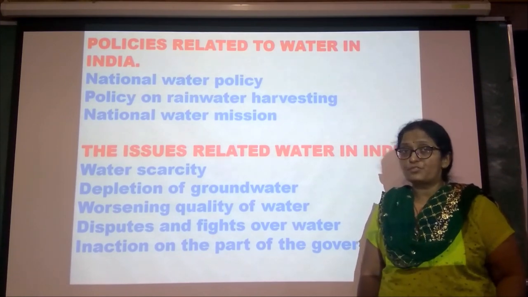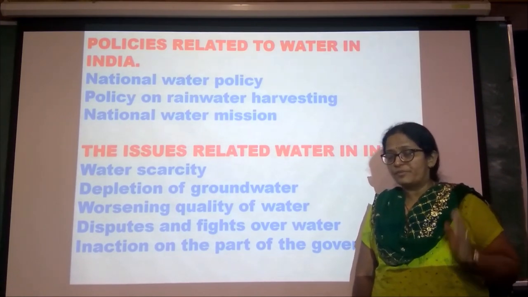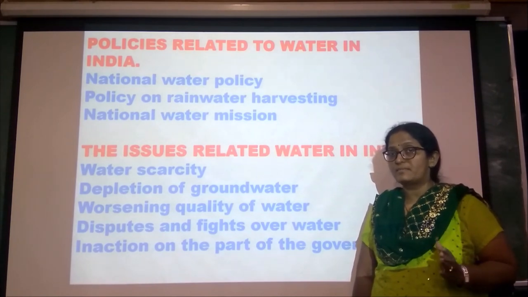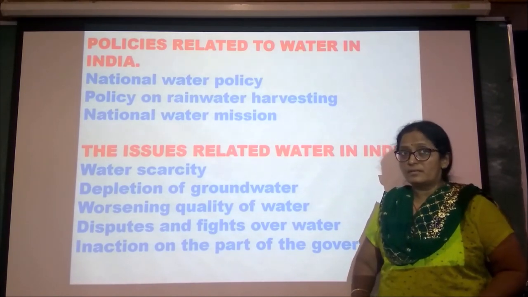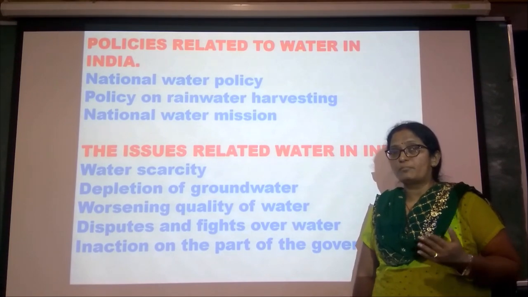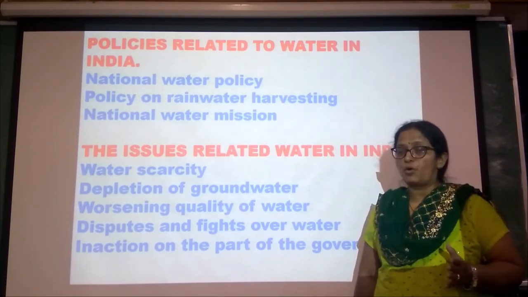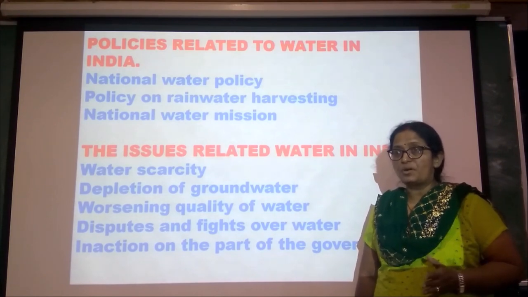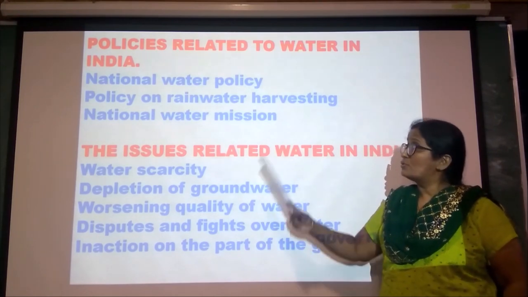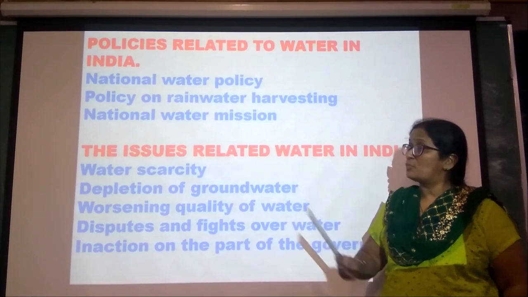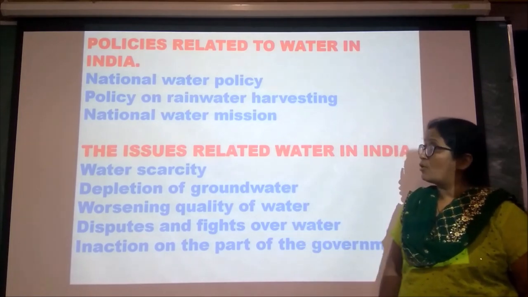Everyone should have the ability to access water, but especially the people below the poverty line are unable to access pure drinking water and food and other things. So this policy will be helpful. The first is the National Water Policy.